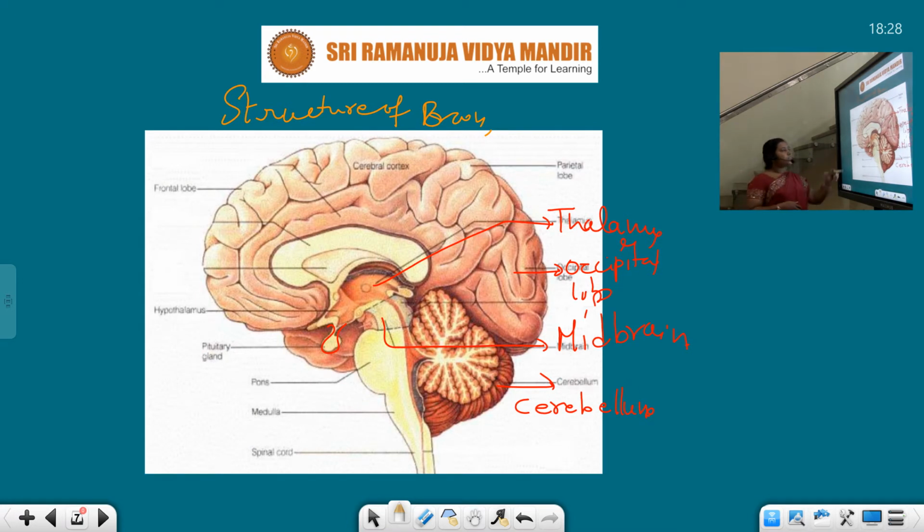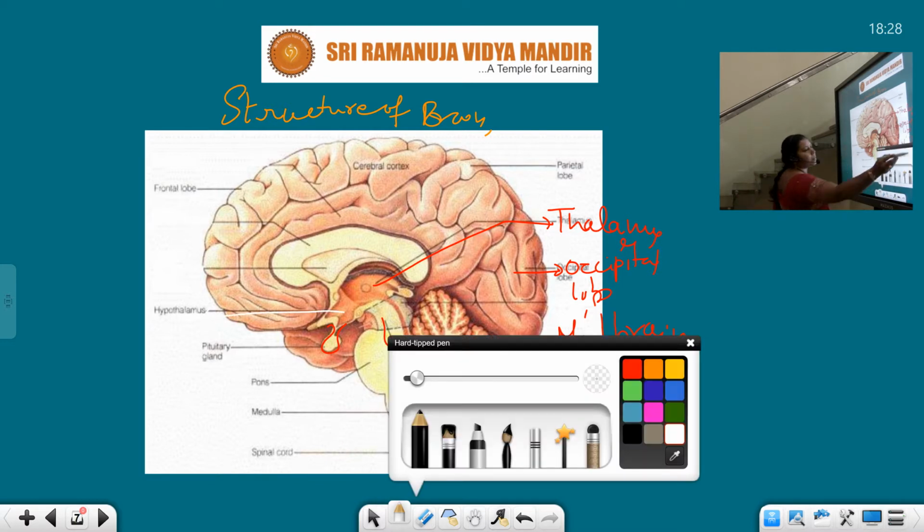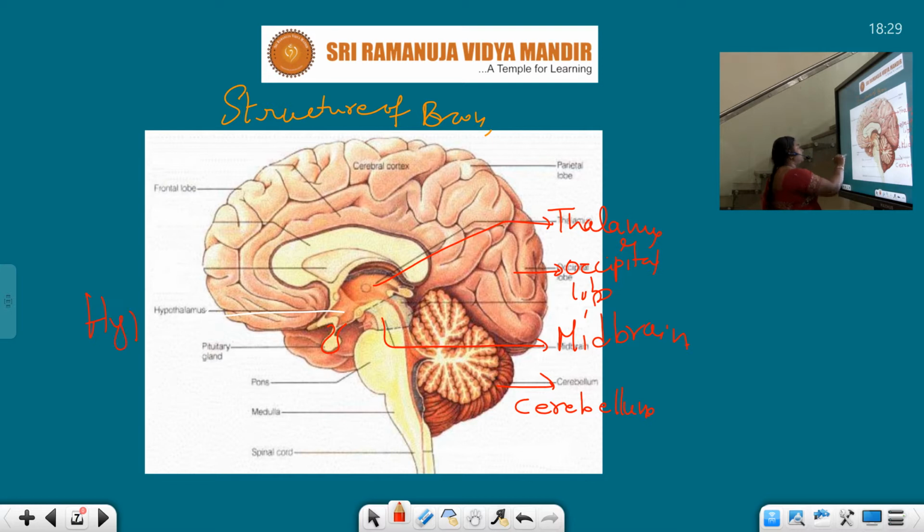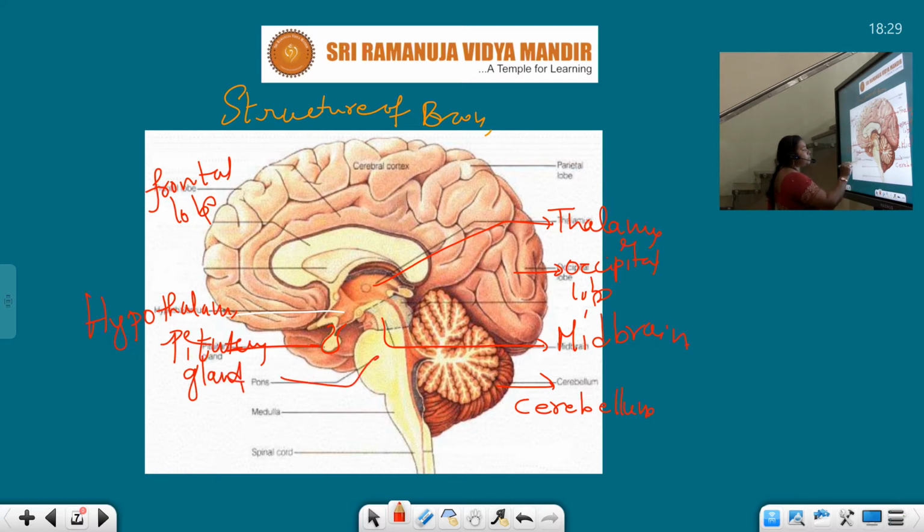So the important parts are the hypothalamus. This is the hypothalamus, and this one is the frontal lobe, and this is the pituitary gland. Here we have the pituitary gland, and this is the pons varolii, and here we have the medulla, and this one is running to the spinal cord.